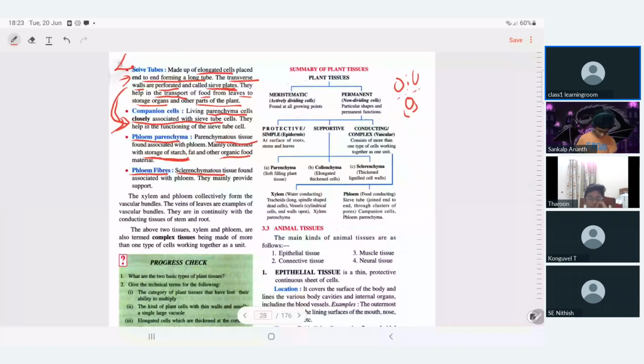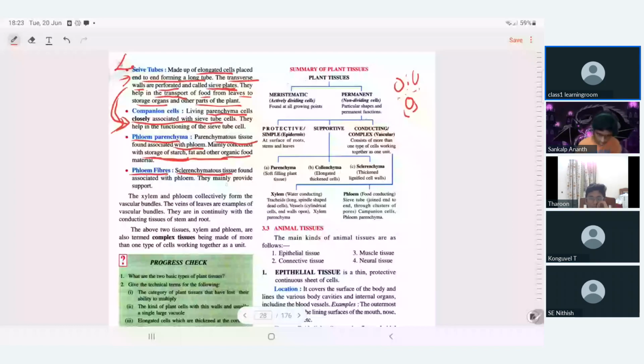Phloem parenchyma. And they support in what? Storage of starch, fat, and other organic substances: carbohydrates, fats, proteins, whatever they store. And then the phloem fibers are sclerenchymatous, which means they are dead. They mainly provide support.